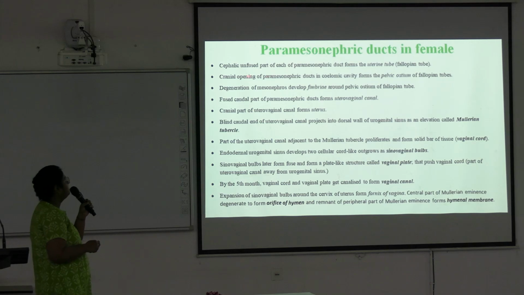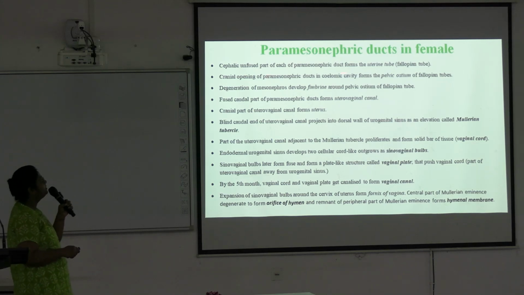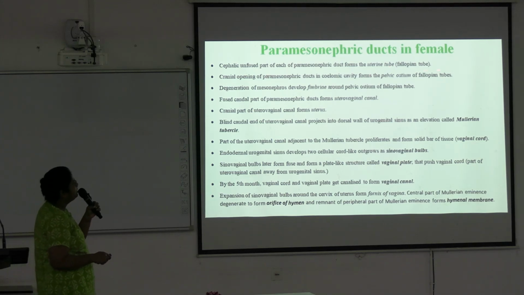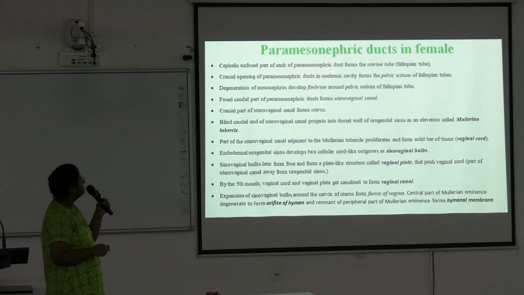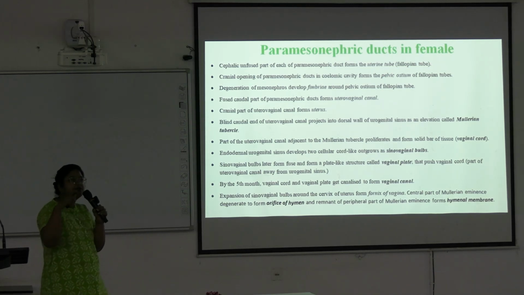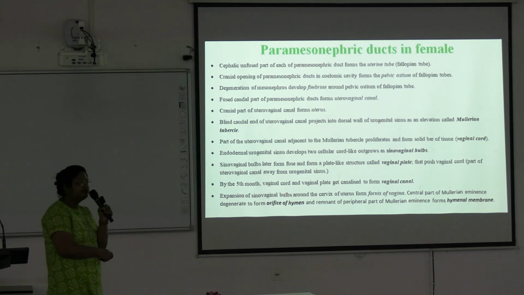The cephalic unfused part of each paramesonephric duct forms the uterine tube, that is the fallopian tubes. And the cranial opening of the paramesonephric duct in the coelomic cavity forms the pelvic ostium of the fallopian tube, the fimbrial end, which lies near the ovary. Okay.